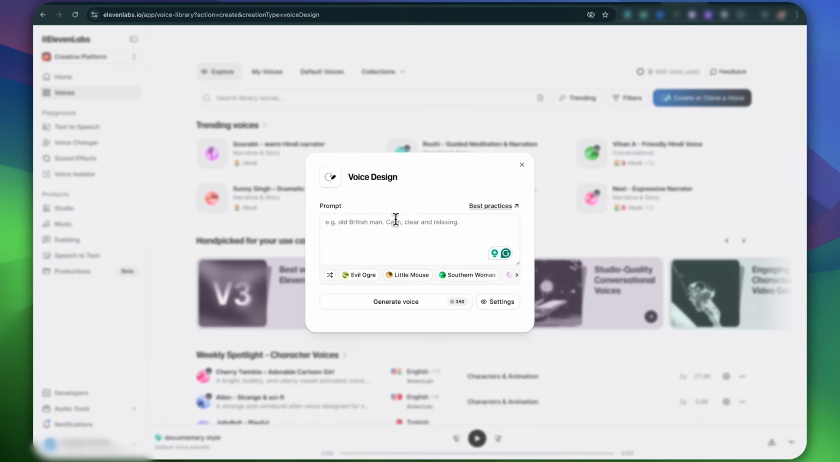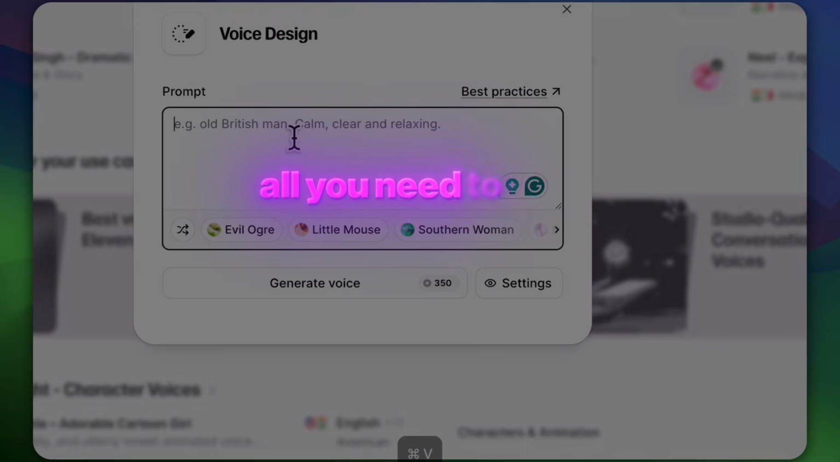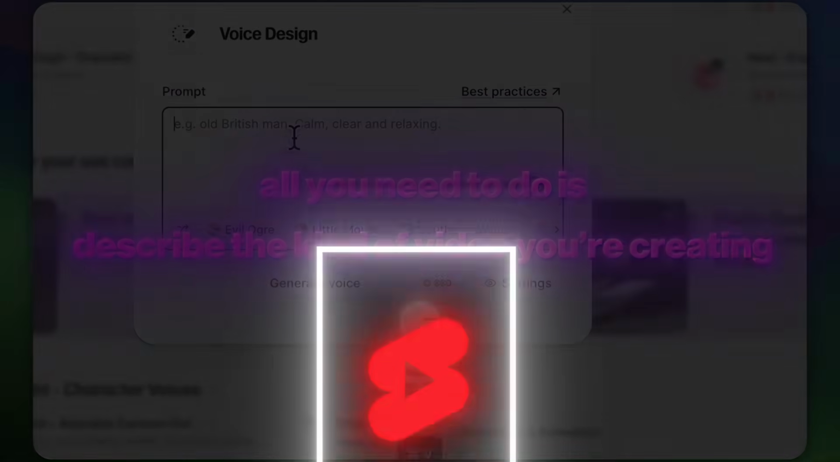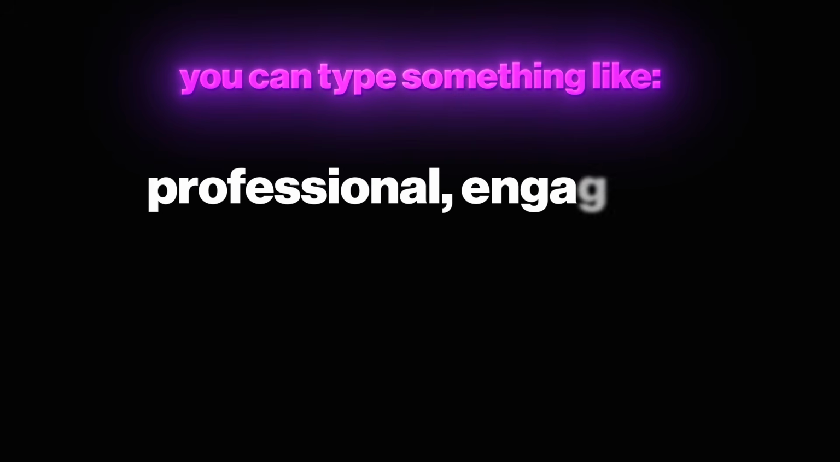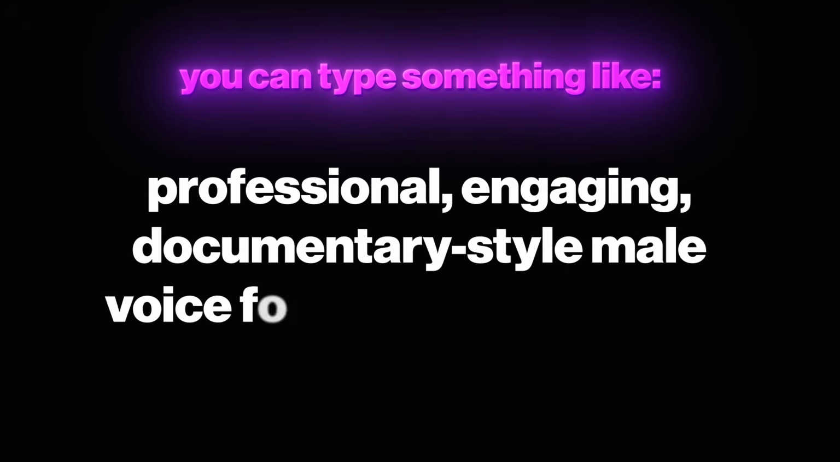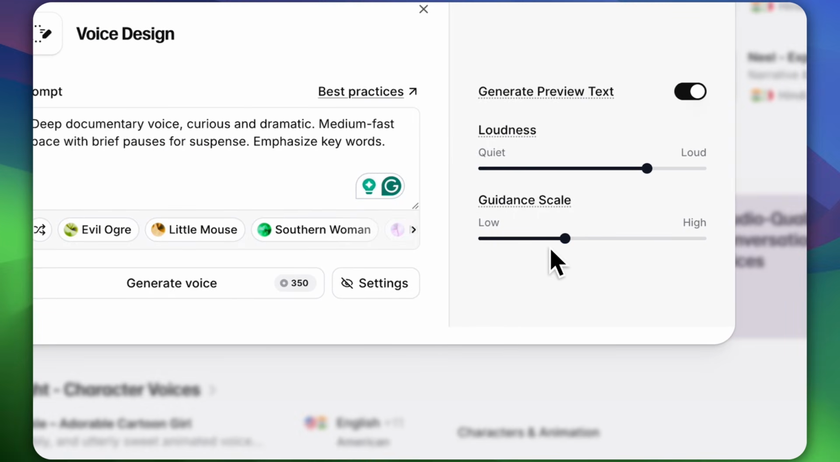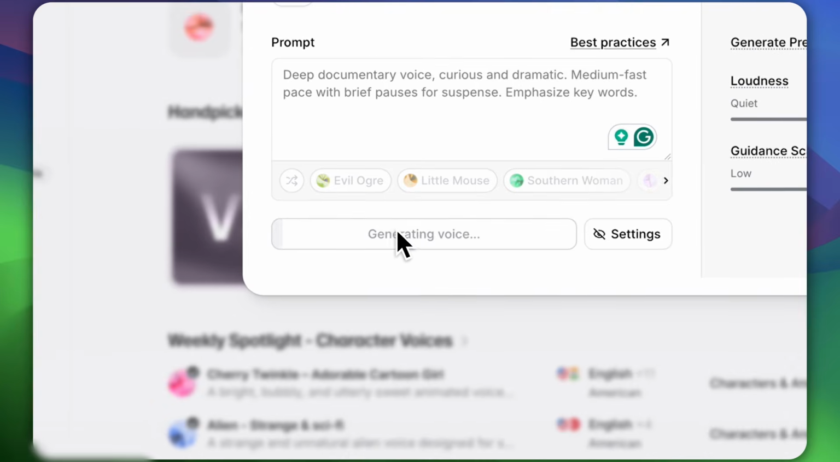Here, you'll see a box where you can type in a simple prompt. Basically, all you need to do is describe the kind of video you're creating and the type of voice you want for it. For example, if you're making short history fact videos, you can type something like professional, engaging, documentary-style male voice for short history reels. After that, you can also adjust the settings a little bit if you want more variation. Once you're ready, just hit Generate Voice.